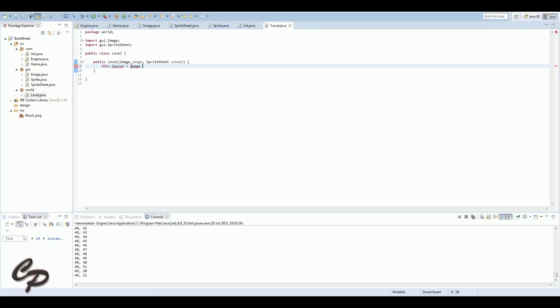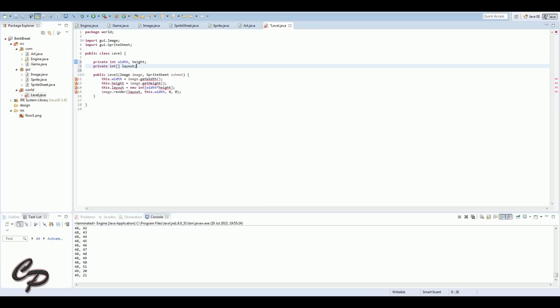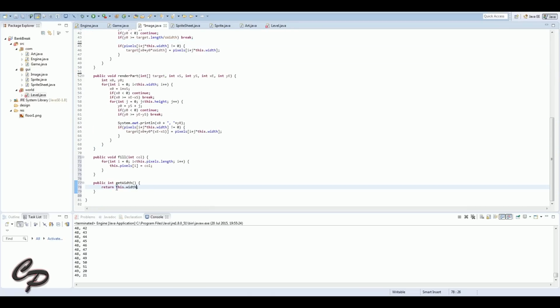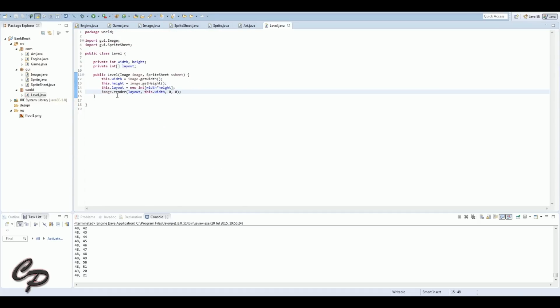And you see we set the layout as image.render. And so what we're doing here is I went to set the layout, and then what I decided to do is render the image onto a separate array of pixels, and this way I'll be able to directly edit it in this class rather than having to use functions to edit it through the image class. And I just made a get width and a get height function here, just so that I can do that a little easier. Create a new layout array, and then render it all out.